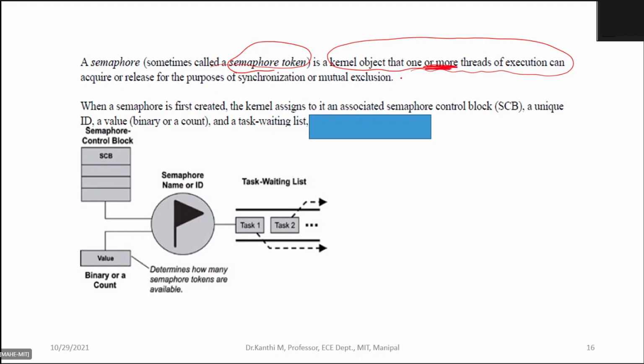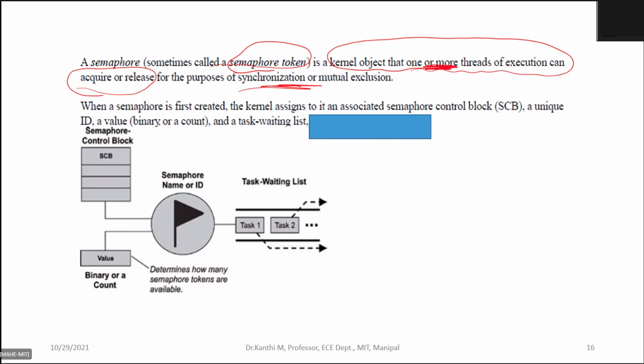Please note that. This object can be acquired by more than one kernel thread, I mean the process threads. They can acquire or release it for the purpose of synchronization or mutual exclusion.